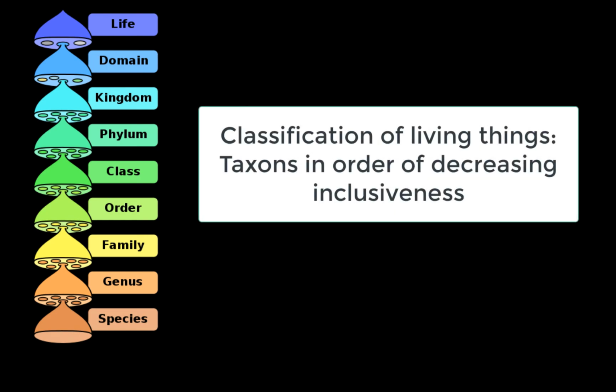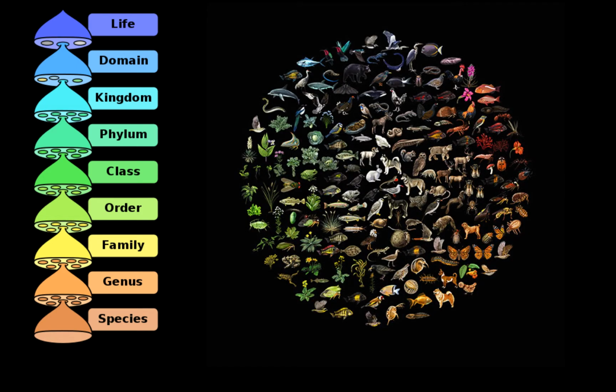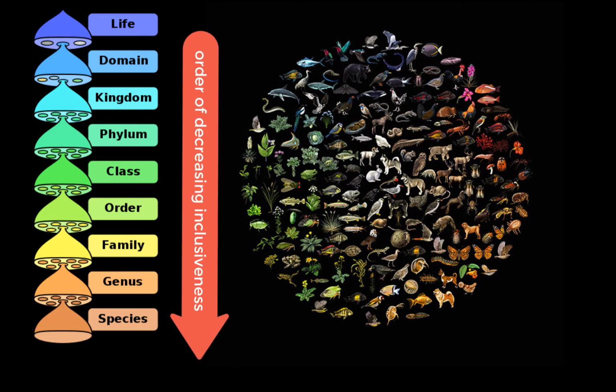In this video, I'm going to outline this idea of order of decreasing inclusiveness when it comes to classifying organisms. Every organism on the planet that we've recognized and described belongs to a domain, a kingdom, a phylum, a class, an order, a family, a genus, and a species. And these are listed in order of decreasing inclusiveness, meaning that the number of different types of organisms is greater